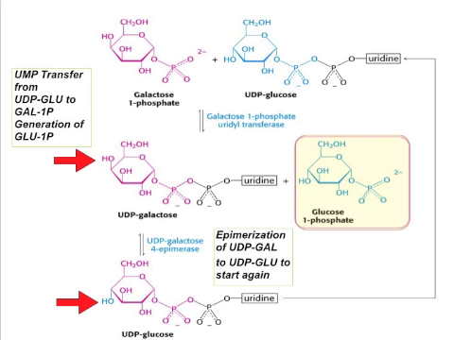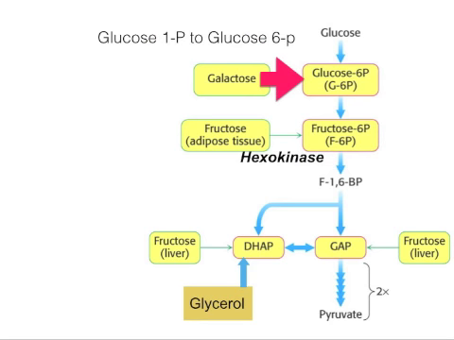And the enzyme that does this is phosphoglucomutase. Mutases switch groups within the same molecule. So phosphoglucomutase switches the phosphate group from position 1 to position 6 to enter glycolysis.